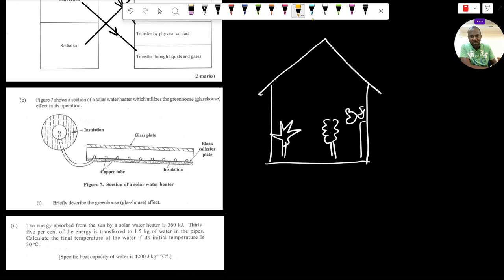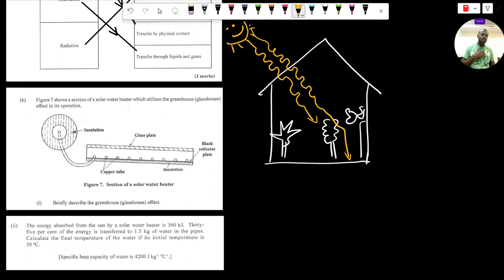We know that of course the sun is out in all her glory, right? And from the sun, of course, is coming radiation of different wavelengths. The sun might be emitting visible radiation and of course some form of infrared as well. And this radiation is going to be passing through this greenhouse. So the radiation from the sun, comprising, say, visible light and infrared, is going to be passing through the glass roof of the greenhouse. Now, what happens to the radiation when it actually enters the greenhouse?